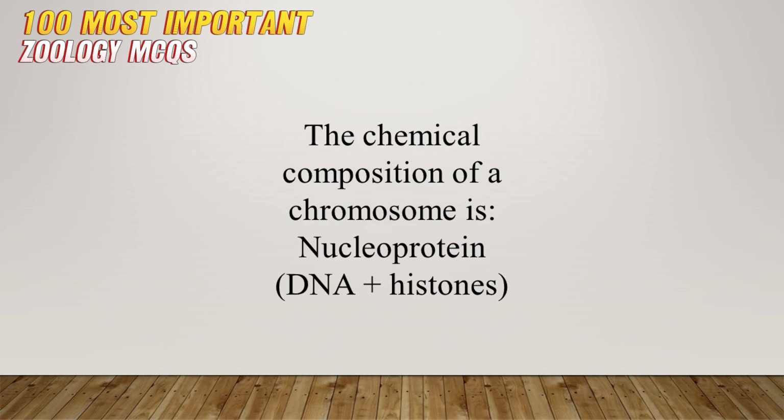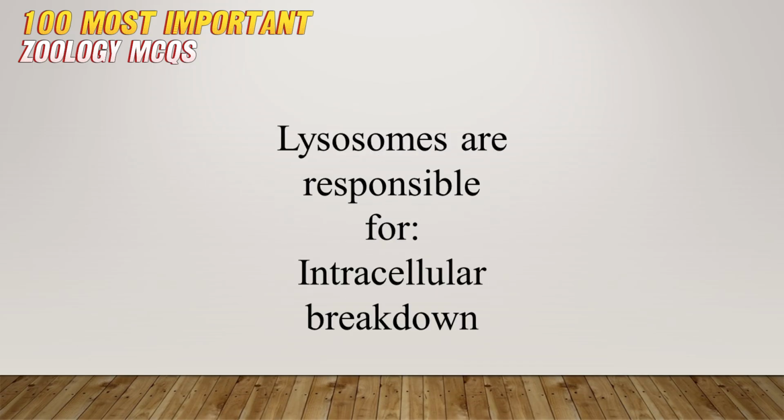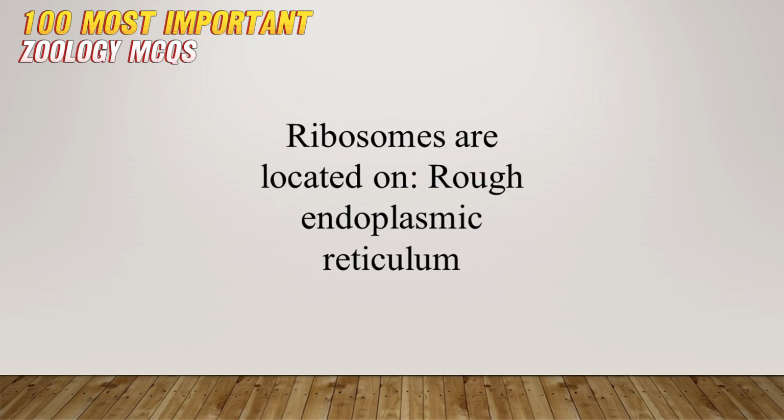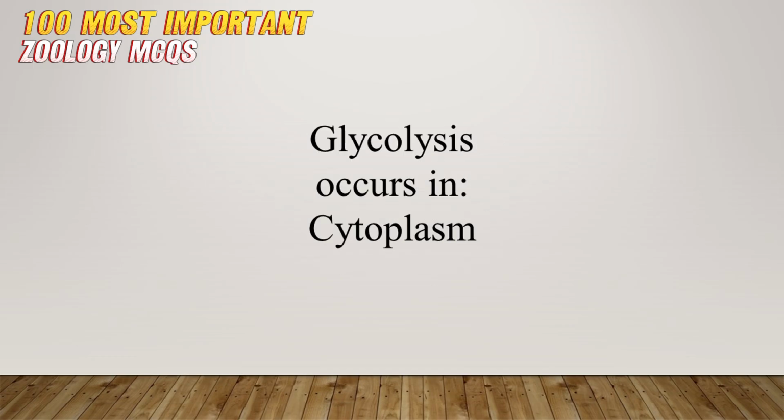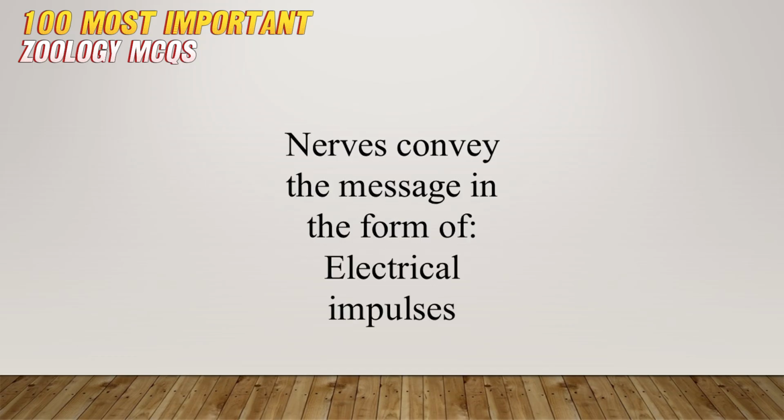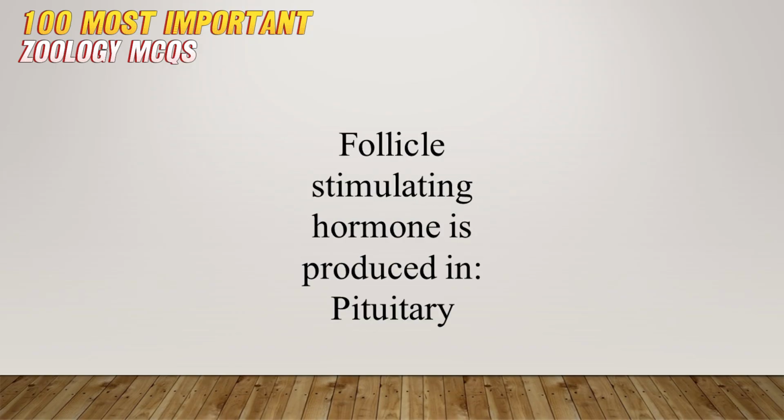The chemical composition of a chromosome is nucleoprotein, DNA plus histones. Lysosomes are responsible for intracellular breakdown. Ribosomes are located on rough endoplasmic reticulum. The metaphase chromosomes are thick because these are highly coiled. Glycolysis occurs in cytoplasm. Nerves convey the message in the form of electrical impulses. Follicle-stimulating hormone is produced in the pituitary.